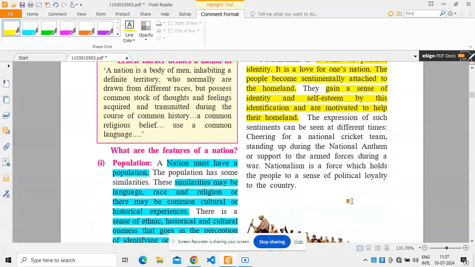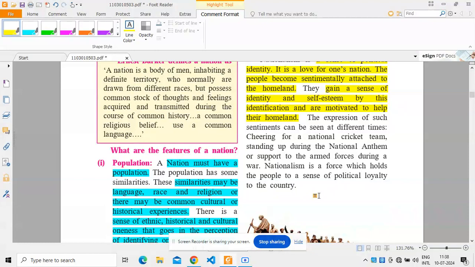For example, recently we won the ICC T20 World Cup. We cheered for our national cricket team, we stand up during the national anthem, or support our armed forces during war. These kinds of expressions and sentiments we see at different times.